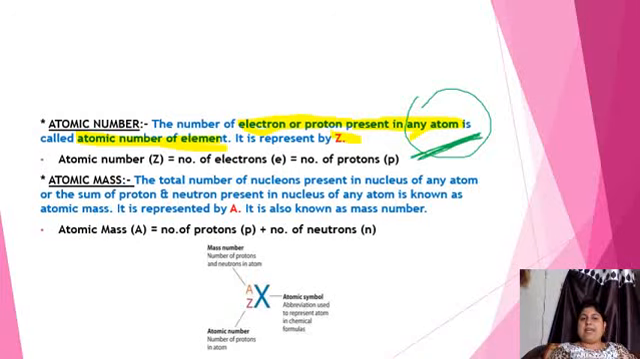So the total number of electrons or protons present in an atom is called atomic number. It is represented by Z. Here is the formula I had mentioned. It will be very helpful while doing numericals.